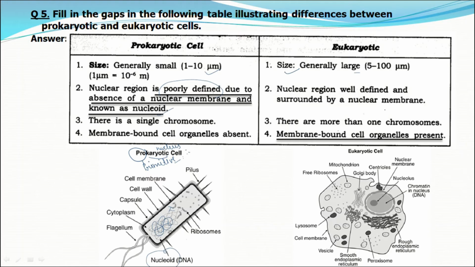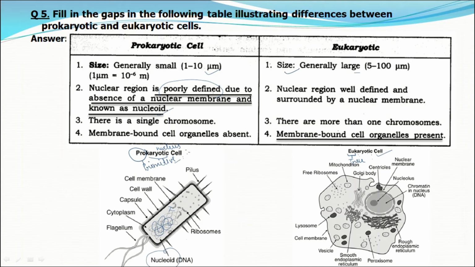Now, eu means true, and similarly the karyotic word here is derived from the word karyon, which means nucleus. So the organisms which have a true nucleus are known as eukaryotic cells. True nucleus means a well developed nucleus.